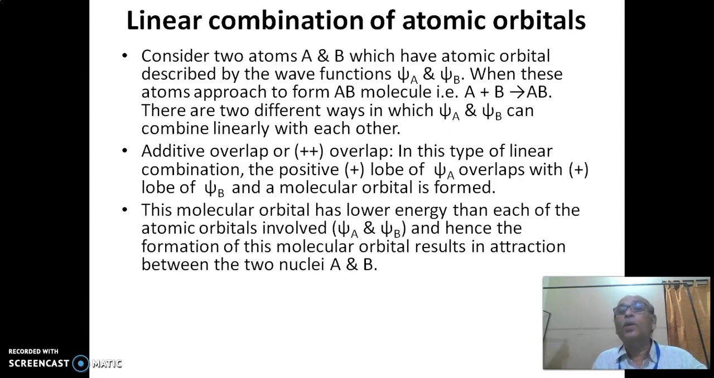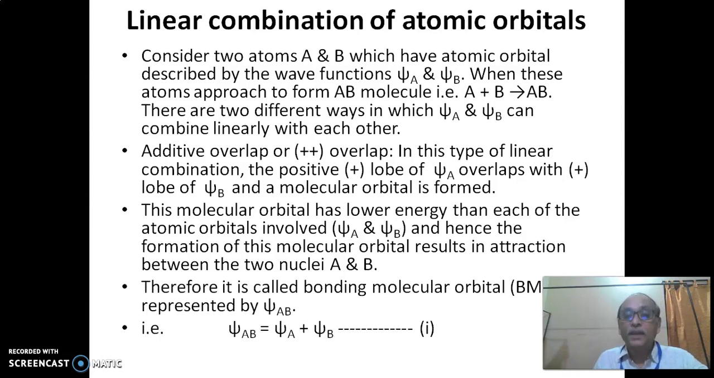The molecular orbital has lower energy, as shown in the previous slide, than each of the atomic orbitals involved, and hence the formation of this molecular orbital results in the attraction between the two nuclei A and B. Therefore, it is called bonding molecular orbital, represented by psi AB. So that is, psi AB is equal to psi A plus psi B. We call this equation 1.